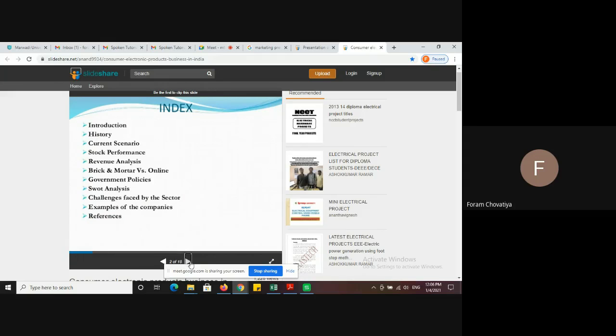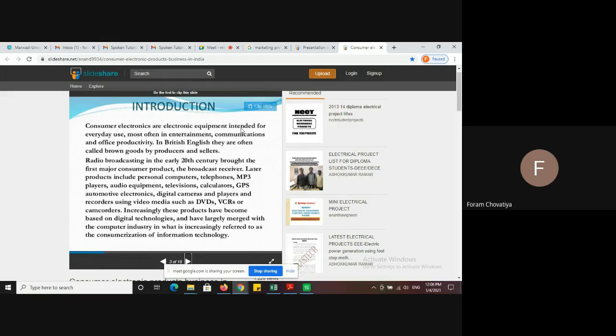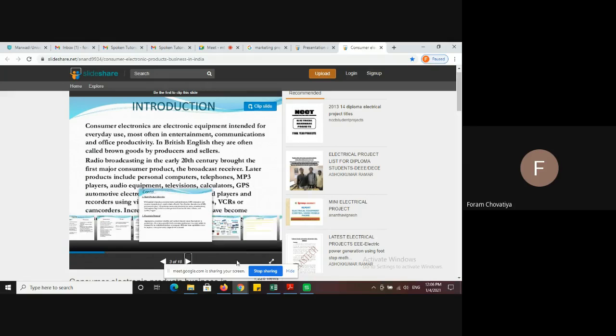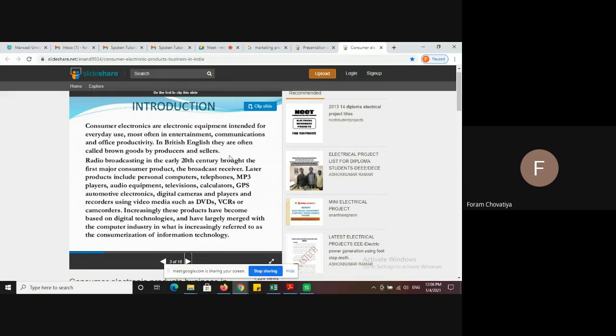The first topic is introduction, but in that introduction this presentation is not in proper format. You can see here some paragraphs are there. This presentation is not in an attractive manner. Okay, so you can write that description in bullet form, points form, yes, bullet form. Then you have to justify the alignment.